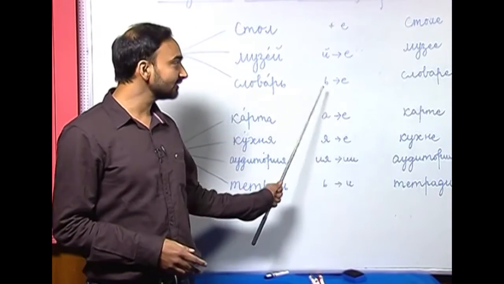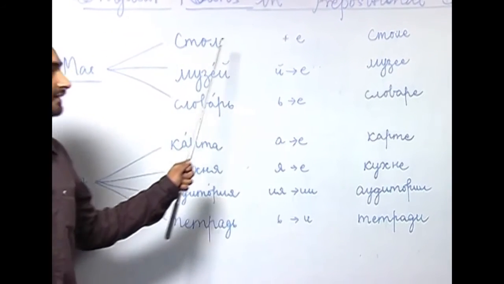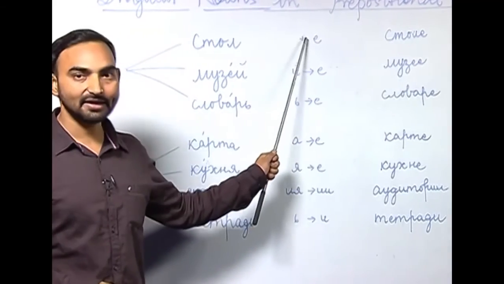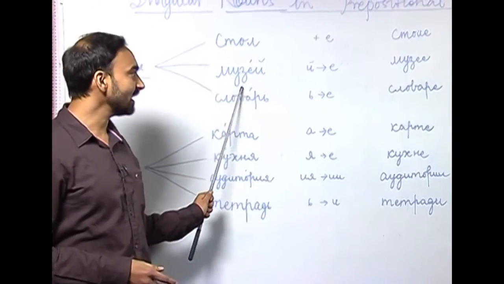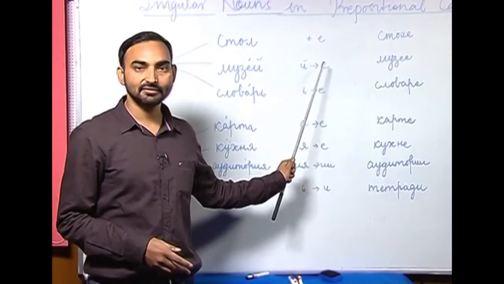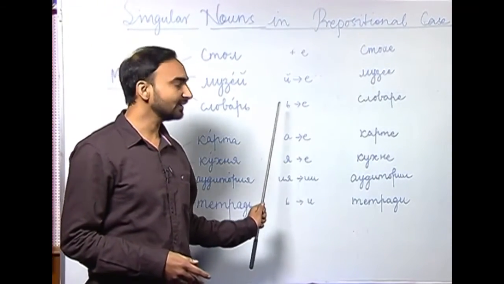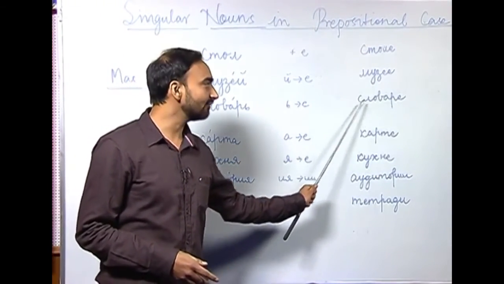This is unlike masculine nouns where we have replaced soft sign with ye. So, soft sign will be replaced with e. Let us repeat them once again. Stol, stalye, we are adding ye. Muzyei, we are replacing e kratke with ye. Slavar, we are replacing soft sign with ye, slavarye.